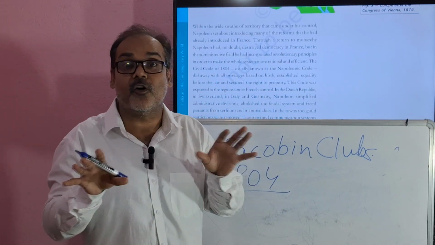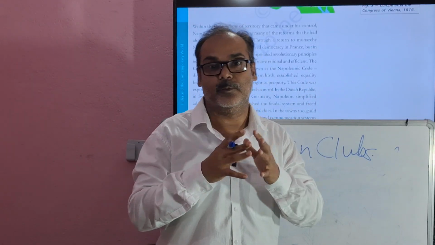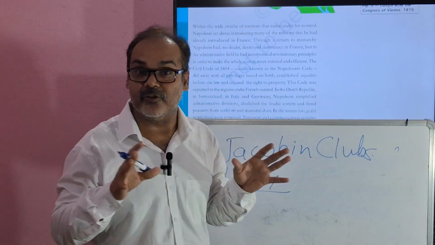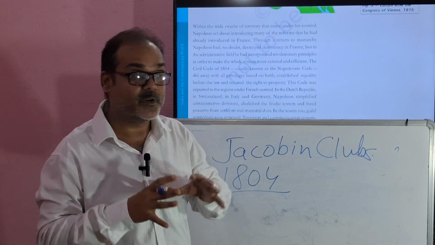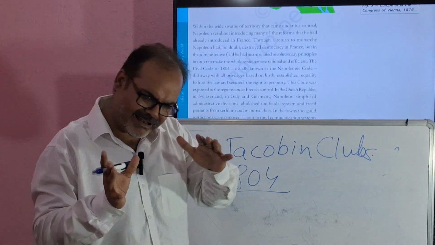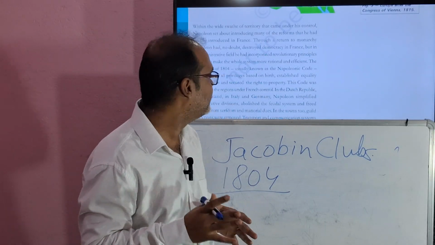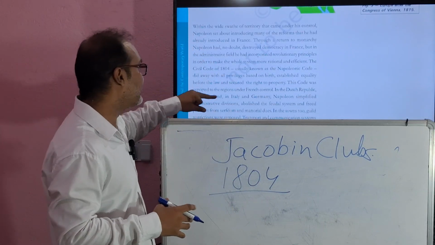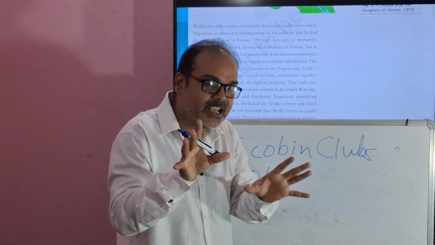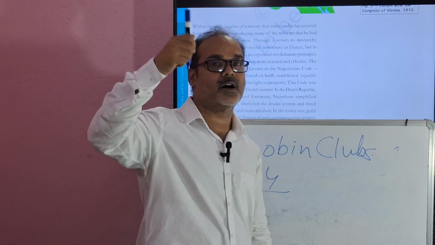Then there'll be equal law for everyone. Then the right to property will be carried out. Safety and security will be there. All will be treated in an equal manner. There'll be equal weights and measurements, each and everything. There'll be no privilege based on birth, same as we see in a democratic country. This code was exported to the regions under French control. And this idea of Napoleon was taken to other parts also.